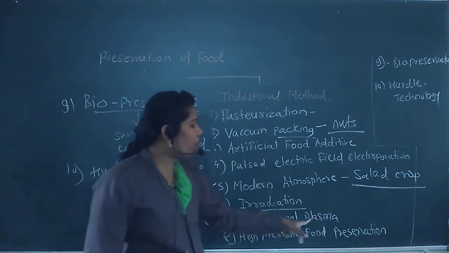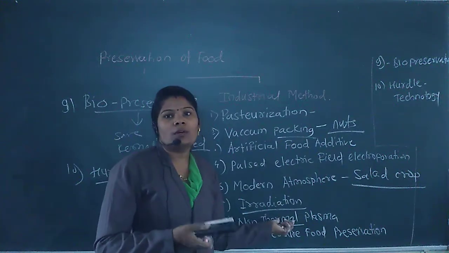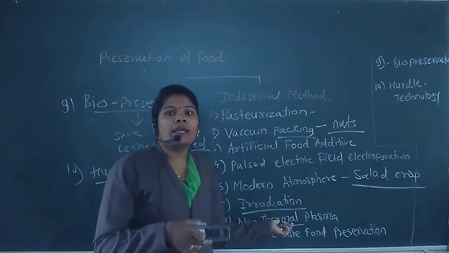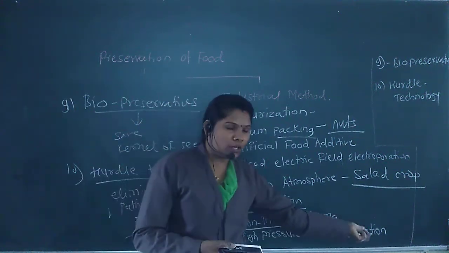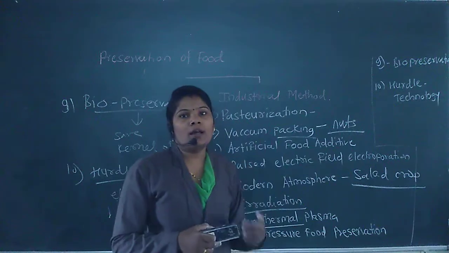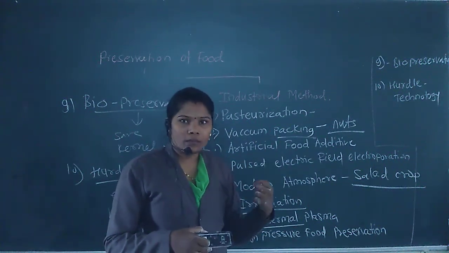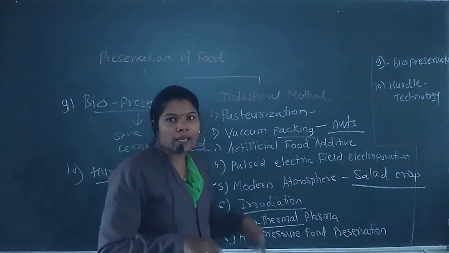Next, non-thermal plasma. Here we expose our food to the flame of the plasma or gases like helium gas or nitrogen gas. Next, high pressure food preservation. In that technique we apply high pressure, about 45,000 tons of pressure on a square area.